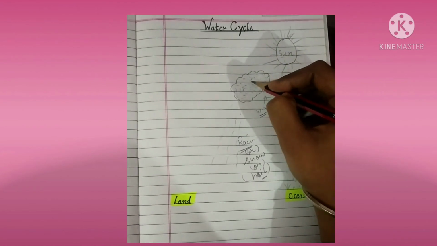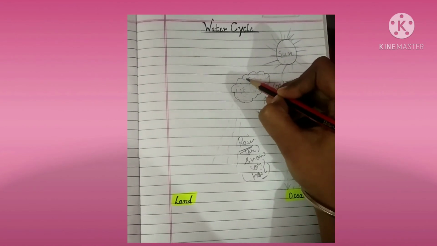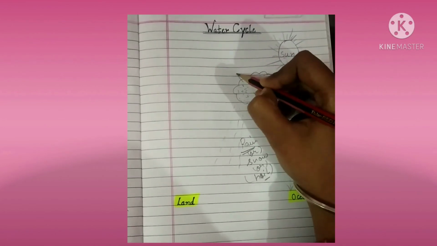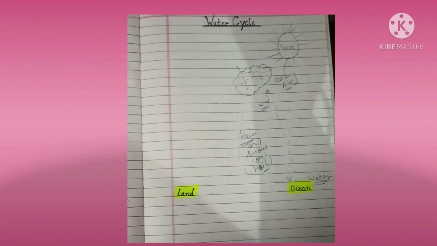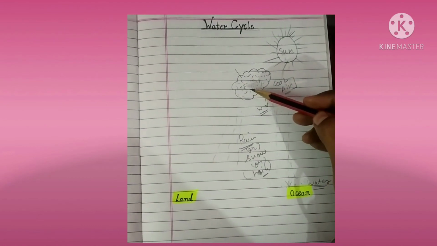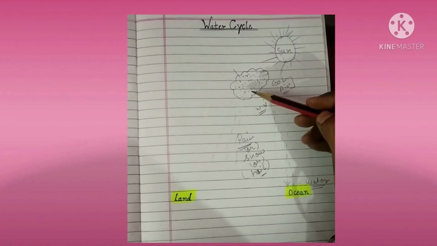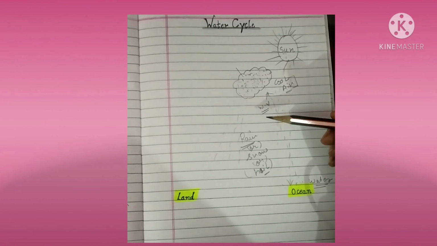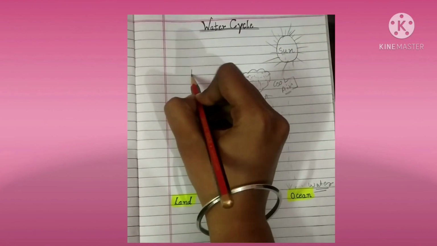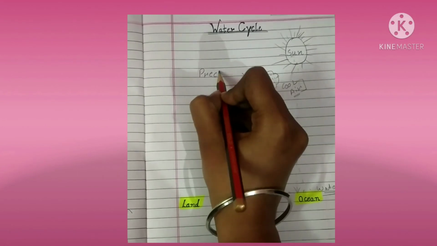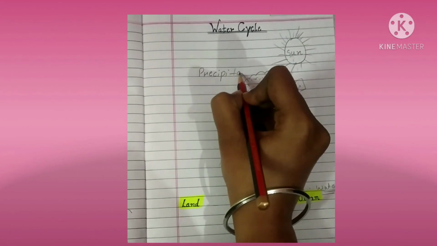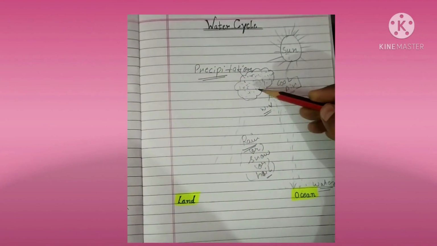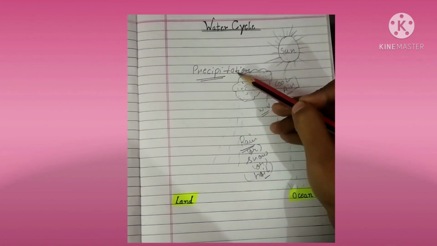Now, when the clouds become too heavy that they cannot hold the water, they release the water. This process, that the clouds are no longer able to hold the water and the water will fall in the form of rain and hail and snow. This process is known as precipitation. I hope it is clear. This process is known as precipitation.